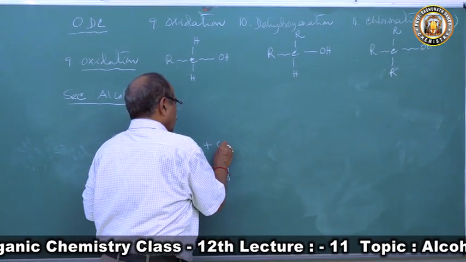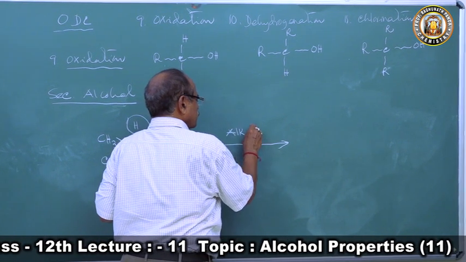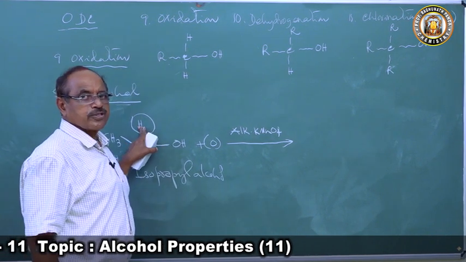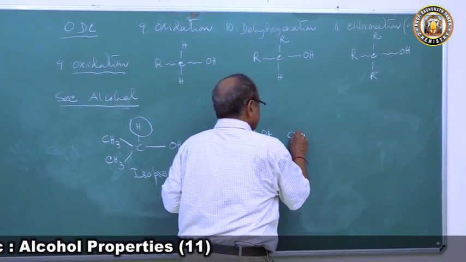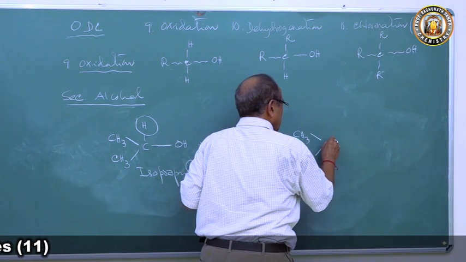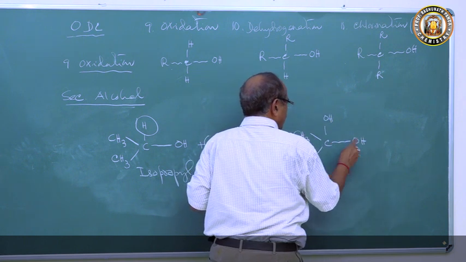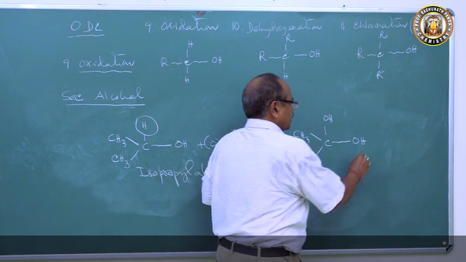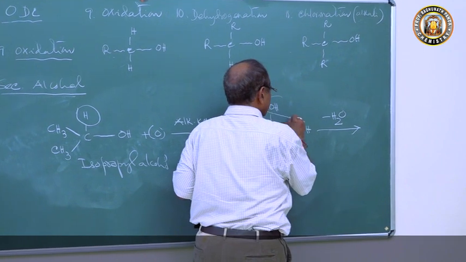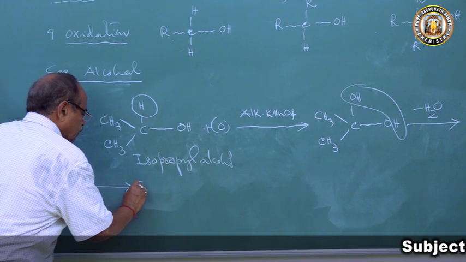So now it can undergo oxidation. If you treat this with alkaline KMnO4, this H will become OH. So we'll get a product here, CH3, C(OH)2, CH3. Any carbon atom having two OH groups is unstable, loses a molecule of water, and we get here acetone, a